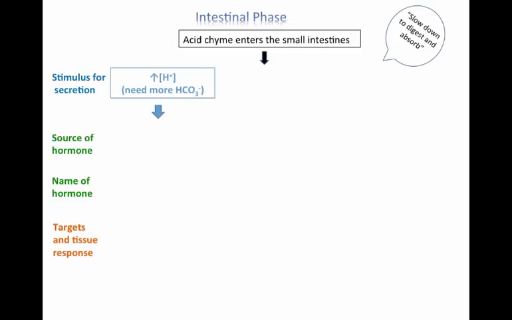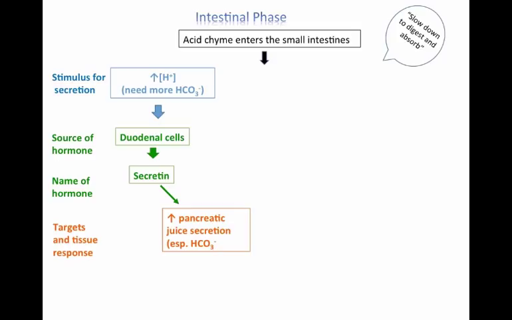So in all cases, the chyme that enters the small intestine is going to be acidic. So there's going to be increased acidity in the duodenum, which means we need more bicarbonate, which is the stimulus for the first hormone that we're going to talk about. This hormone that is secreted in response to increased acidity is called secretin, and it is produced by the duodenal cells.